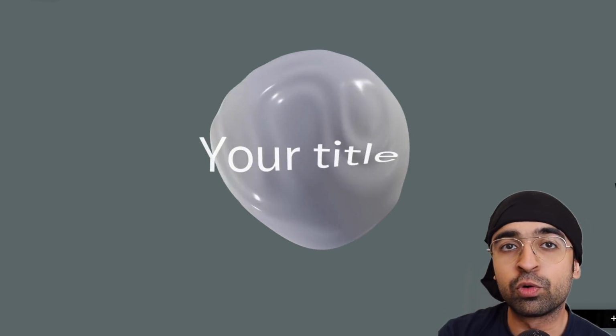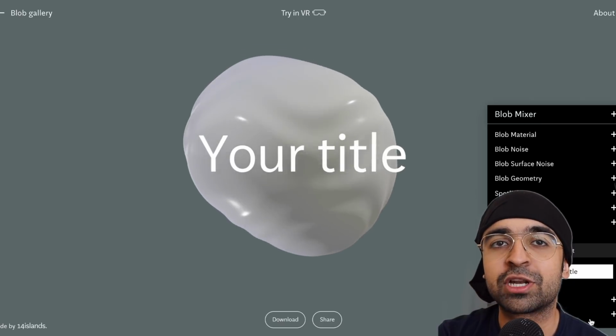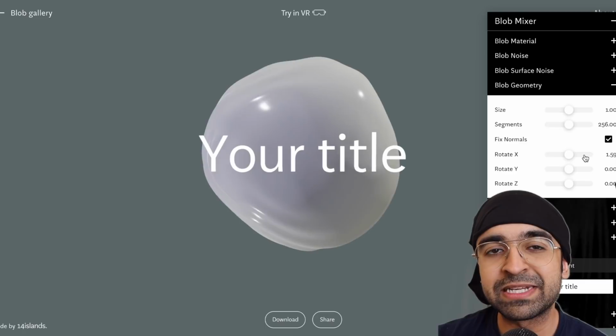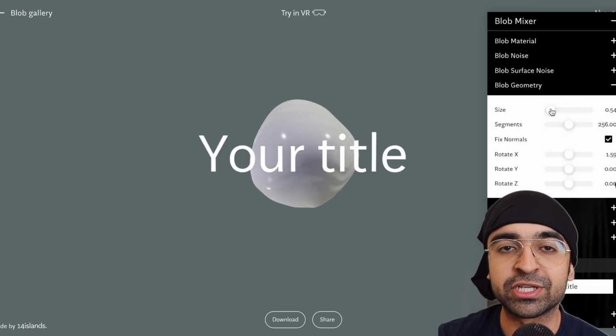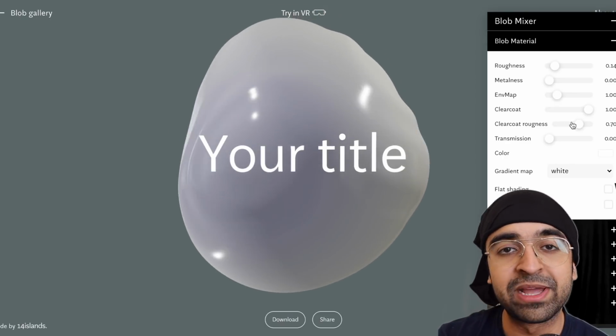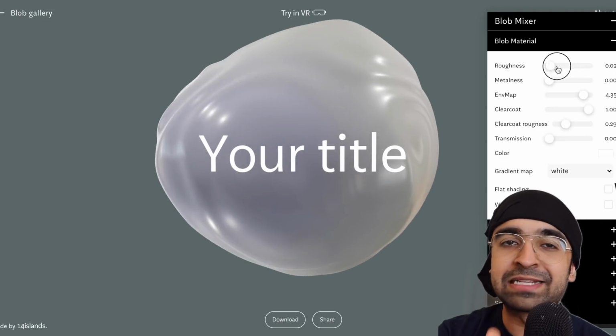2D blobs are outdated. Now it's the trend for 3D and 3D animations. A new tool called Blob Mixer allows you to create some amazing 3-dimensional blobs for your web design or app design projects. You can customize these blobs as well as these animations, and then you can either copy it as code or you can just download it as an image and use it in your designs. I think this is a great tool for some quick, nice artifacts.